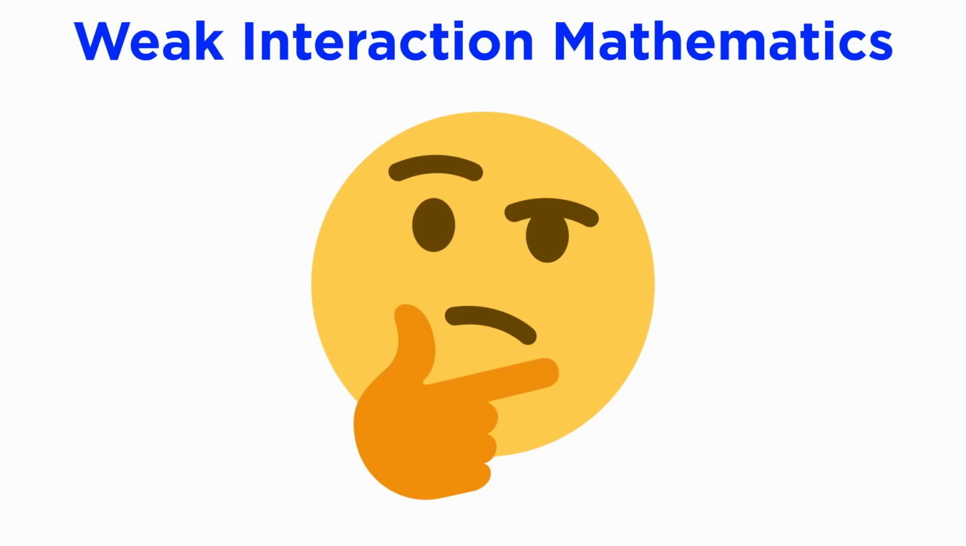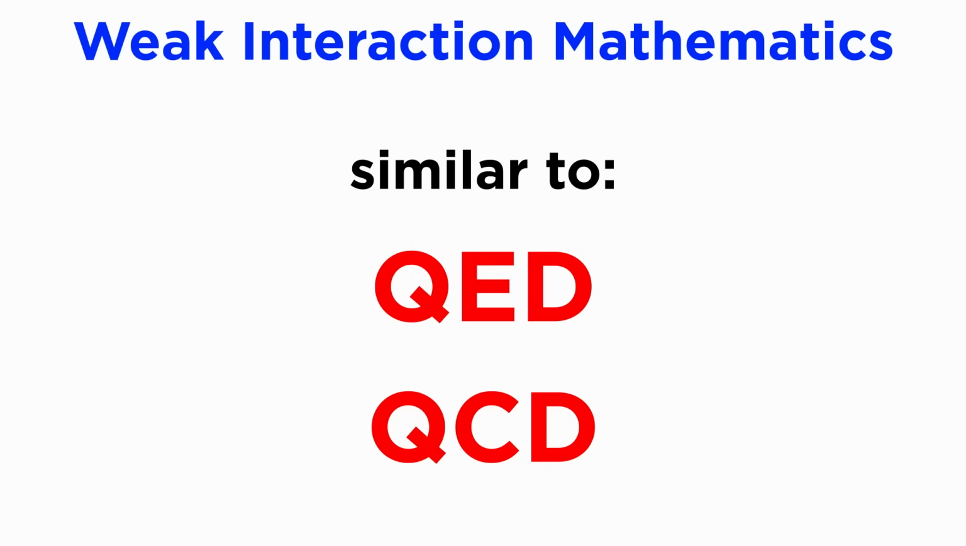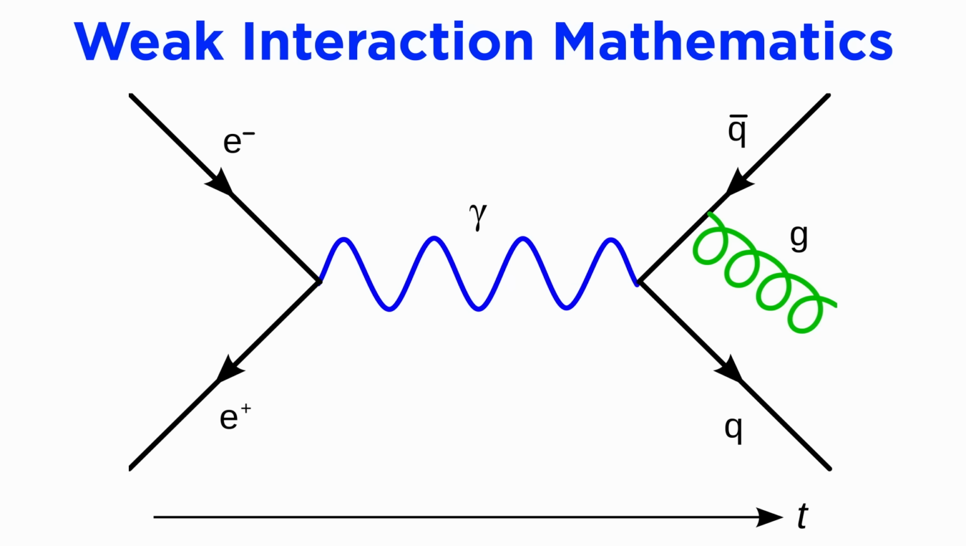Let's now dive deeper into the actual mathematics of the weak interaction. Since it is a quantum field theory, we can use a lot of the same mathematical techniques that we have previously discussed in QED and QCD. In fact, the Feynman rules for the weak interaction are almost identical to QED, but with two main changes.